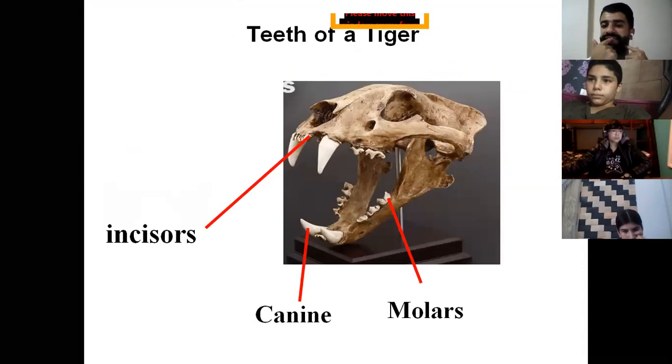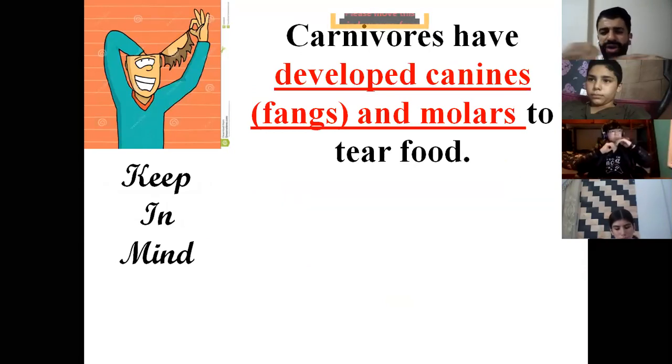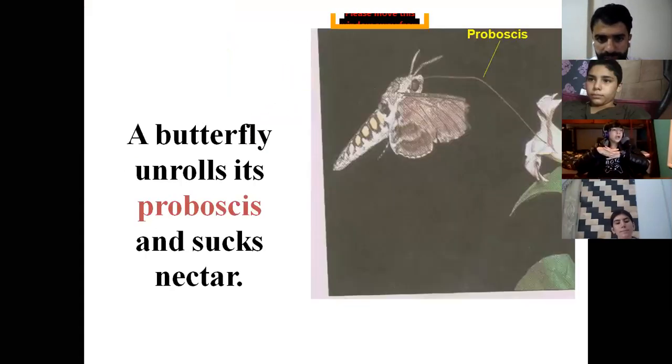Canines are the sharp teeth here. And we have the molars that are found in this region. For carnivores, they have developed canines, fangs, and molars to tear the food into smaller pieces in order to be digested faster.